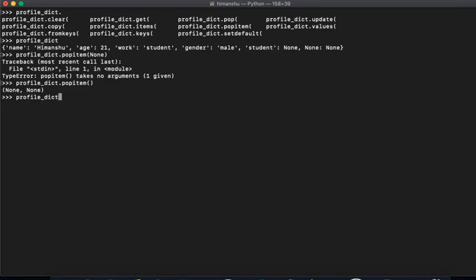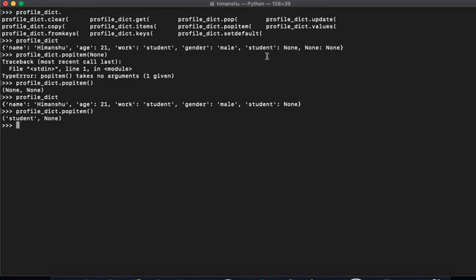It actually popped the last item, which is the key and value for gender. If I do it again, it actually popped out student, which was the next value. So it popped out this one, right?